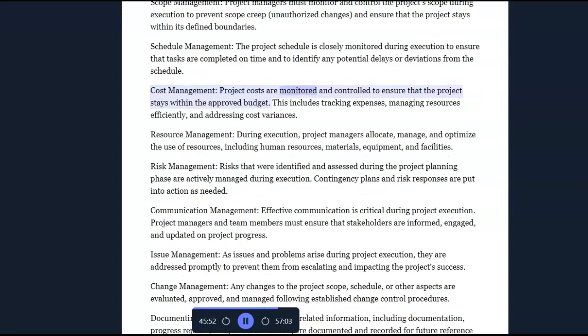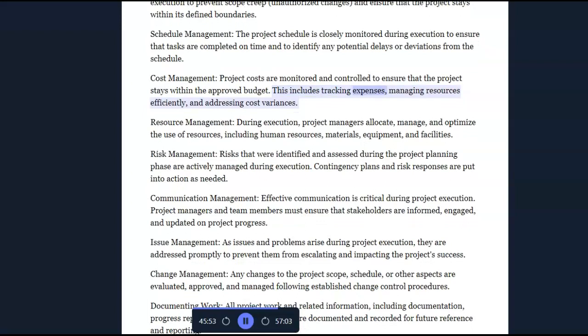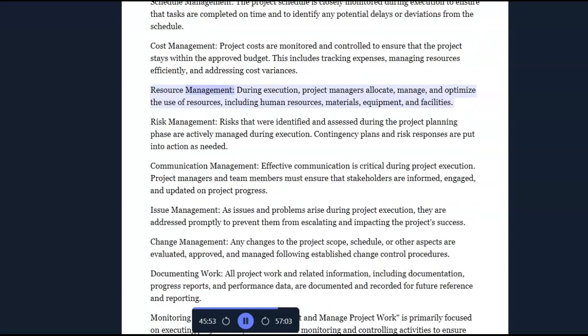Cost management. Project costs are monitored and controlled to ensure that the project stays within the approved budget. This includes tracking expenses, managing resources efficiently, and addressing cost variances. Resource management. During execution, project managers allocate, manage, and optimize the use of resources, including human resources, materials, equipment, and facilities.